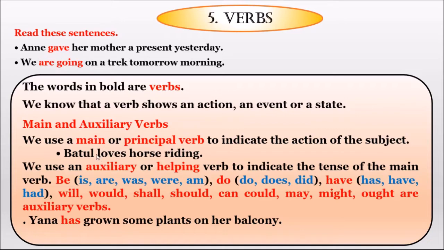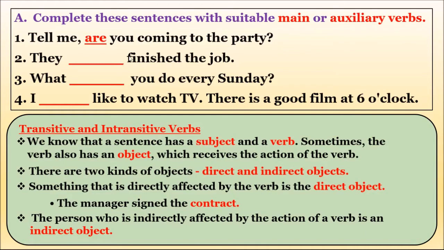The main verb can be alone in a sentence, whereas the auxiliary will not be alone, it will be accompanied by the main verb. Okay, children? And later we did the exercise based on main and auxiliary verbs. I hope you all have done the exercises also. Isn't it, children? Yeah.